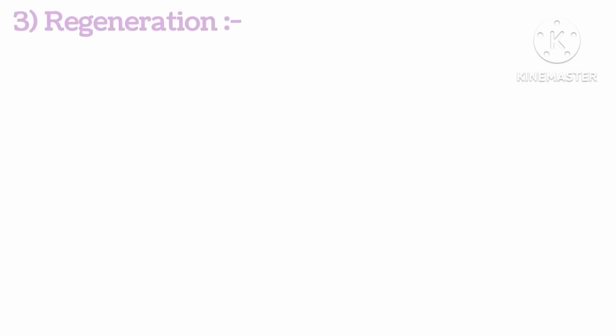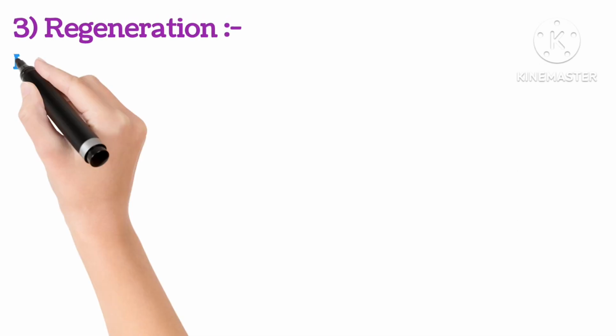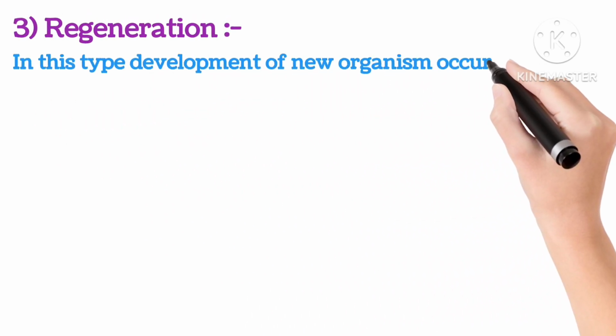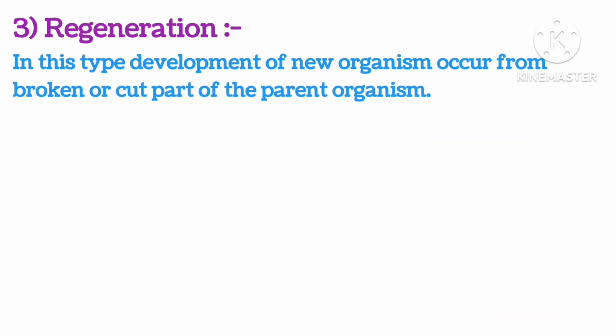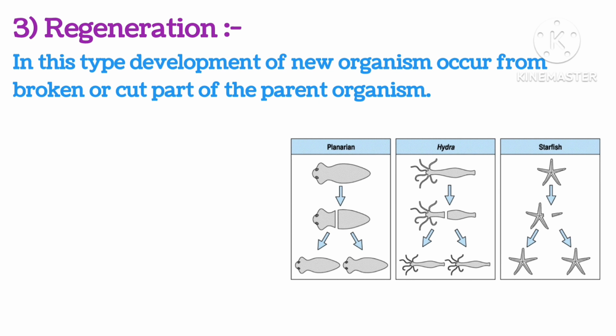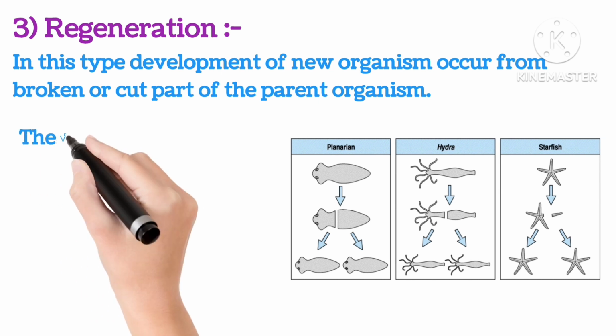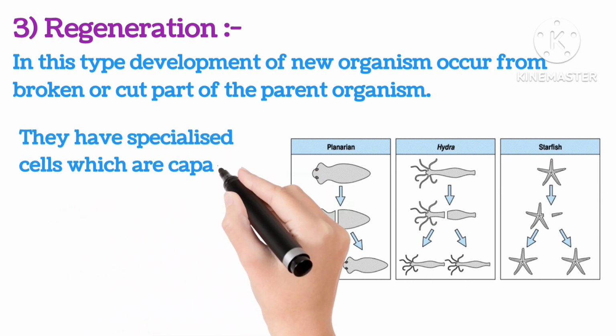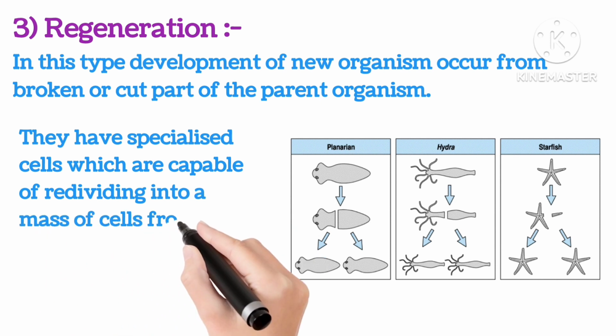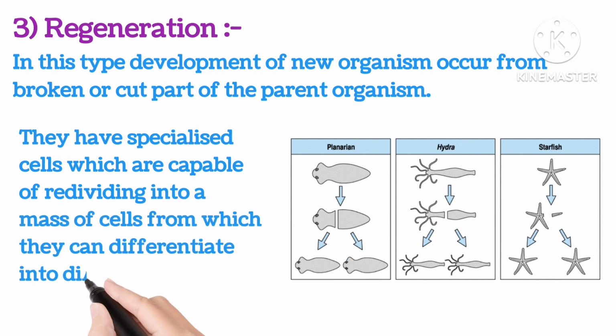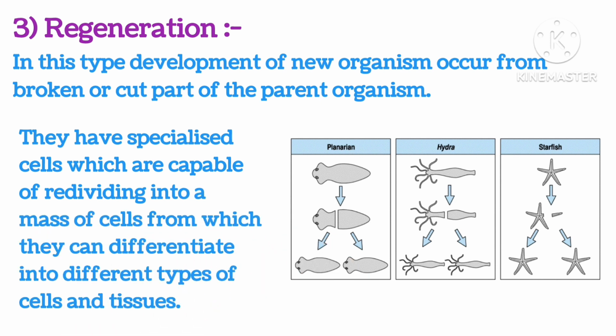Third is regeneration. In this type, development of new organisms occurs from a broken or cut part of the parent organism, as shown in the diagram. They have specialized cells which are capable of redividing into a mass of cells from which they can differentiate into different types of cells and tissues.